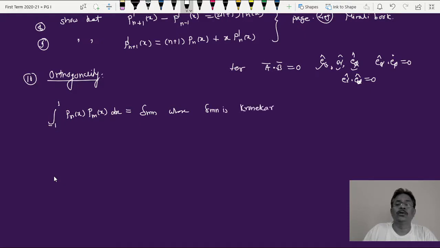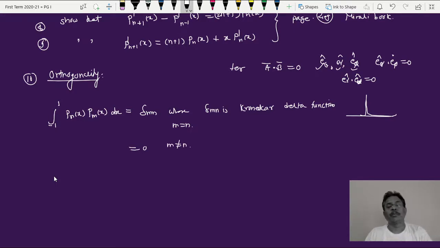I don't know how many of you know about this: the Kronecker delta function. This function has a speciality: only at a particular value does it become maximum, and for all other values it is equal to 0. That is, delta mn is 1 when m is equal to n, and equal to 0 when m and n are not the same.